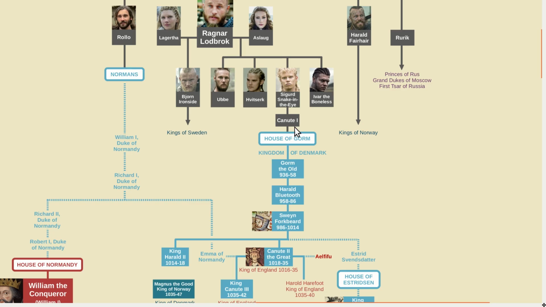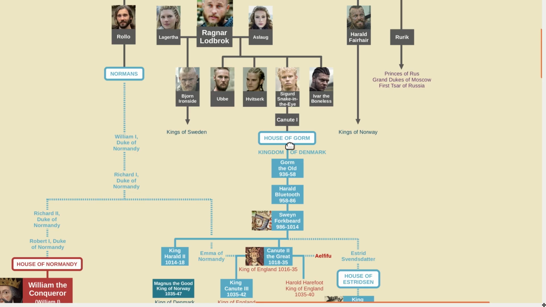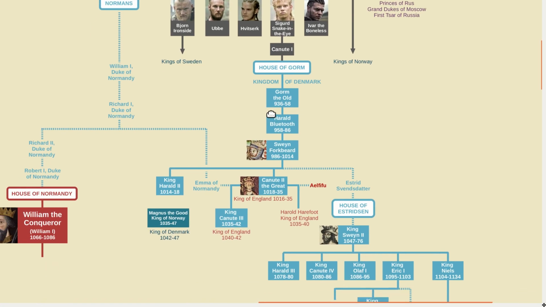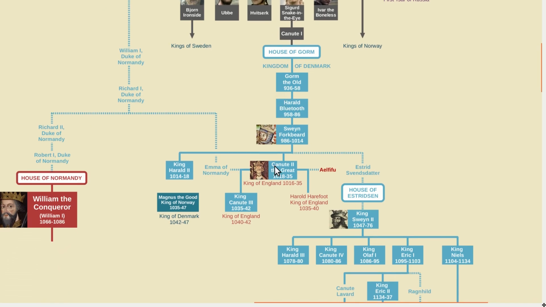And please note that I'll be using the English pronunciations for these names as opposed to the Danish throughout. The House of Gorm is important because it came to rule not only Denmark, but England as well. This occurred during the reign of Sven Forkbeard. He had overthrown his father, Harold Bluetooth, and came to rule much of Norway as well. He invaded England several times and was finally successful in 1014. He was proclaimed King of England, but then died about a month later.